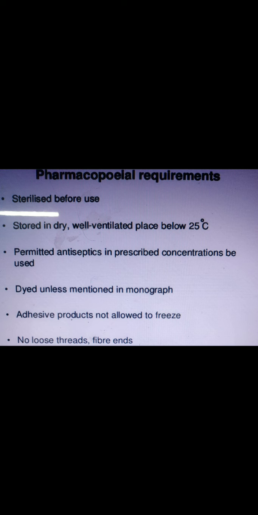Gauze is used for surgical dressing to cover the wound and protect it from other damage. Medicated dressings include boric acid gauze and double cyanide gauze. These are the products we can use for dressing.